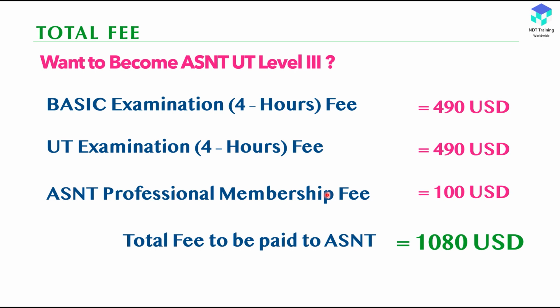Every exam they add an extra amount. It's useless, because if you take membership, you can get a cheaper price. So that's why you need to take ASNT professional membership. Because you are going to become a professional Level 3, you need to include 100 USD. Then the total cost will be 1080 USD.